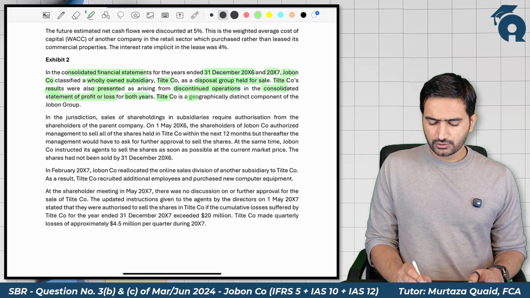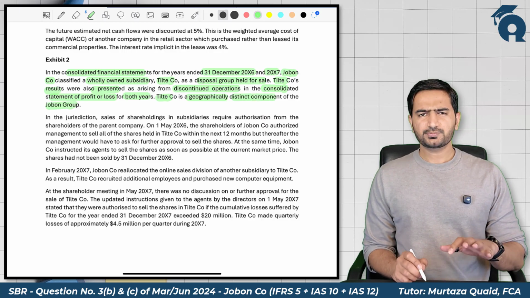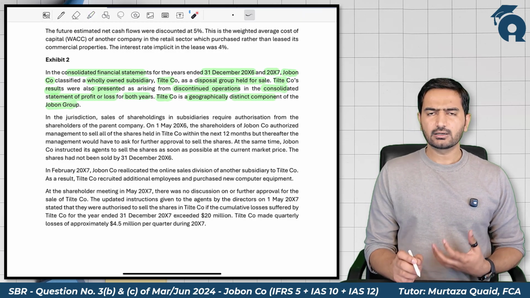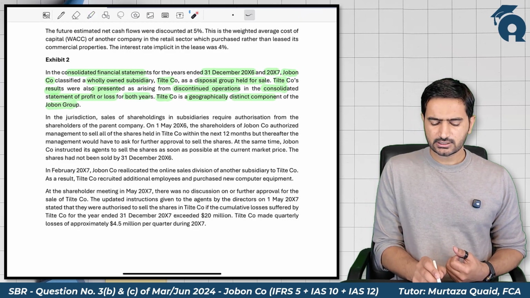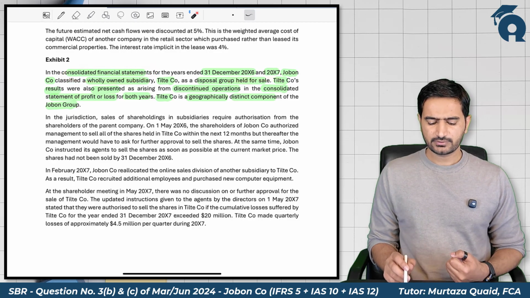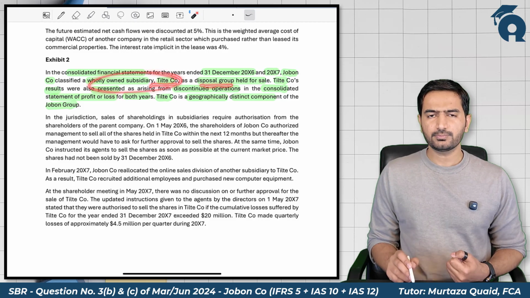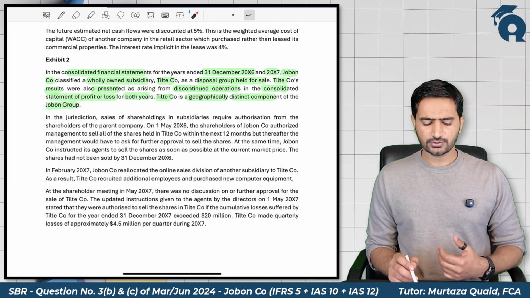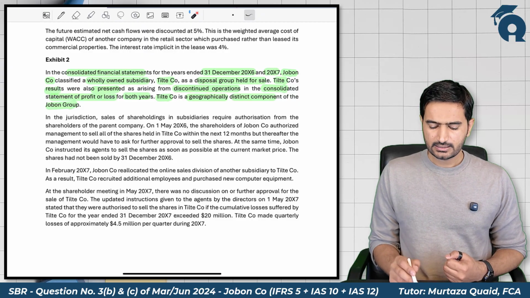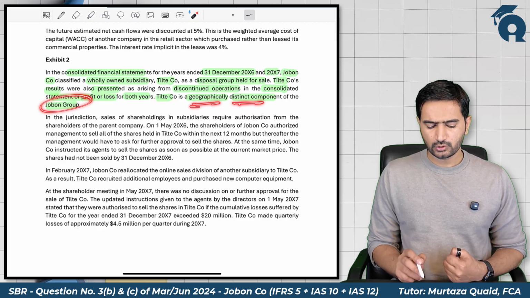Title company is a geographically distinct component of the Jobon group. So the first paragraph states facts: the parent company has classified the wholly owned subsidiary as a disposal group, and its financial performance is presented as discontinued operation.